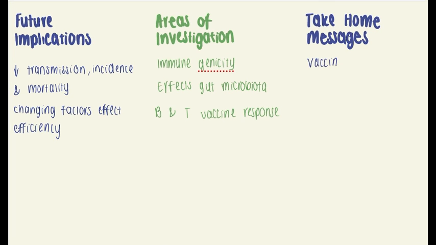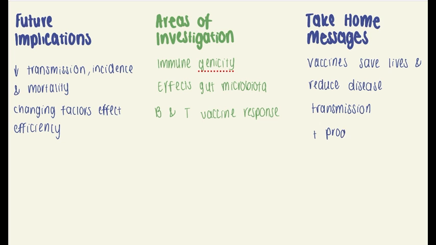Overall, vaccinations save an estimated 2 to 3 million lives worldwide each year and are the most cost-effective method of reducing disease transmission, contributing towards reaching the SDG of good health and well-being. Although targets have not been reached, positive progress is being made with the hope that they can be met before 2030.